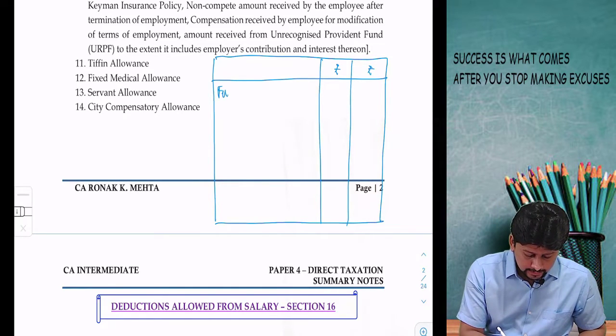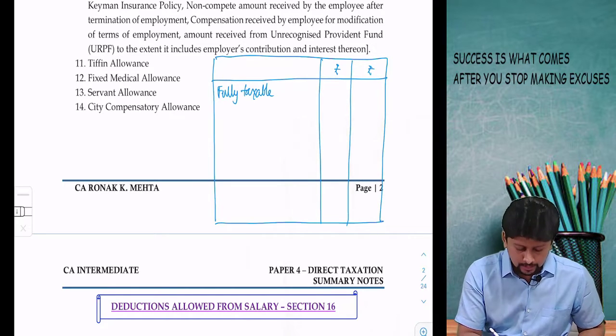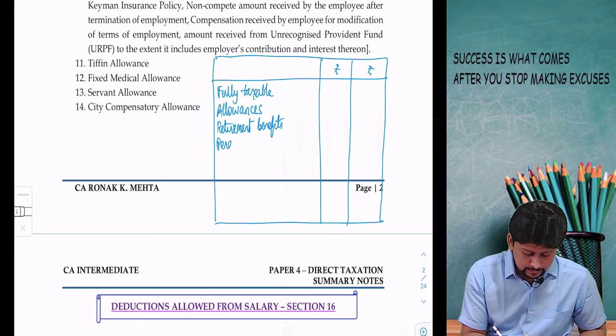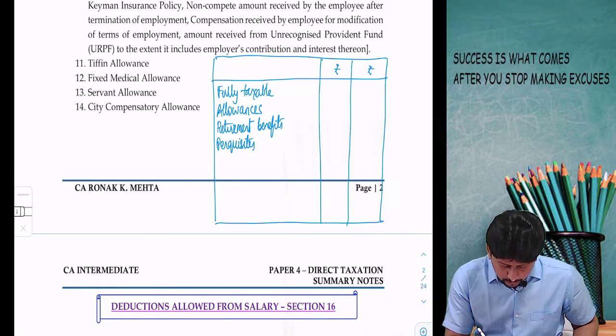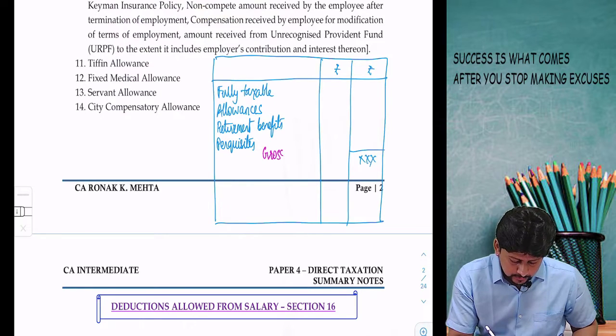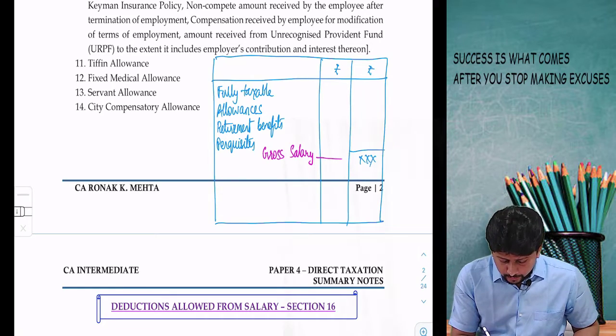There will be certain salary incomes which we just discussed, fully taxable. Then there will be allowances, retirement benefits, perquisites, and after all of this, what you will get as your answer is going to be called as gross salary.